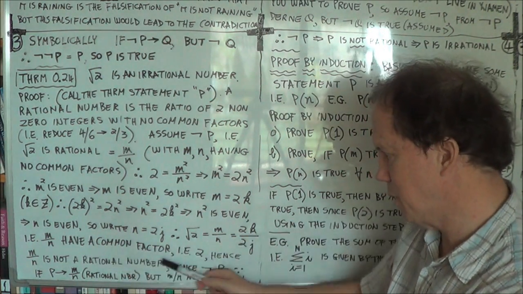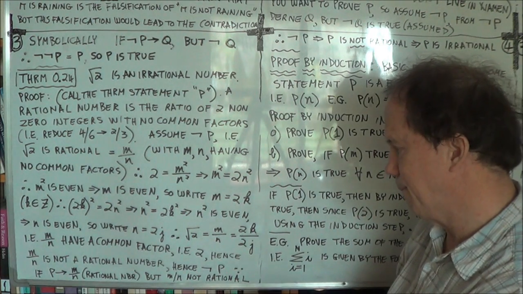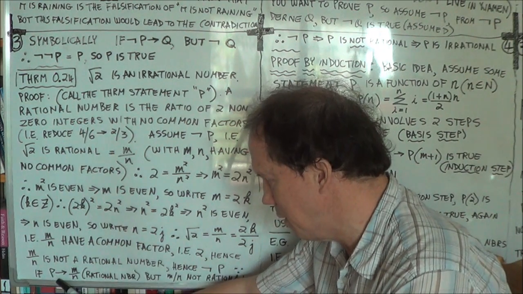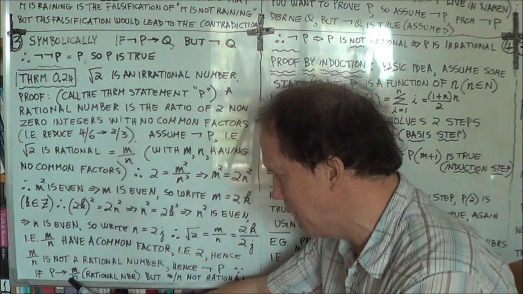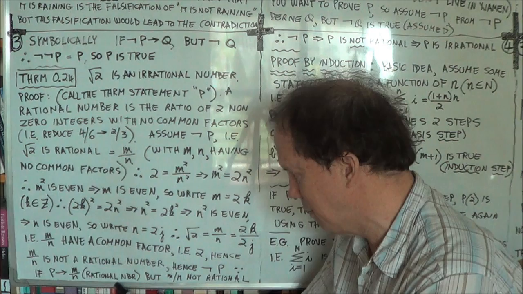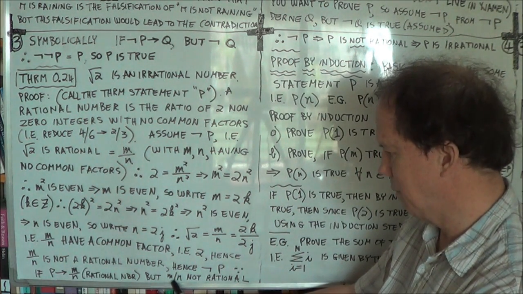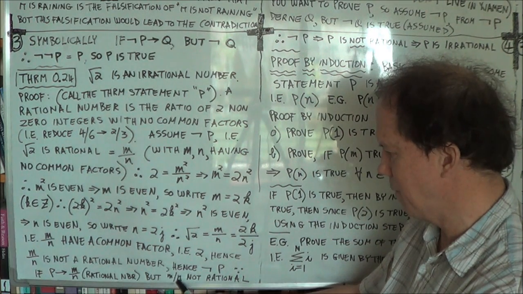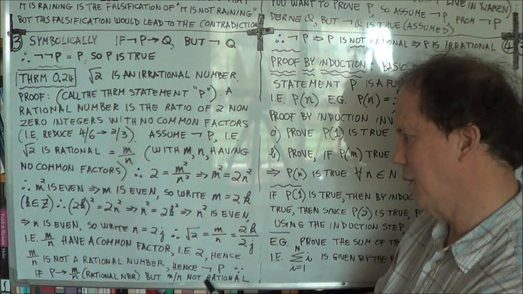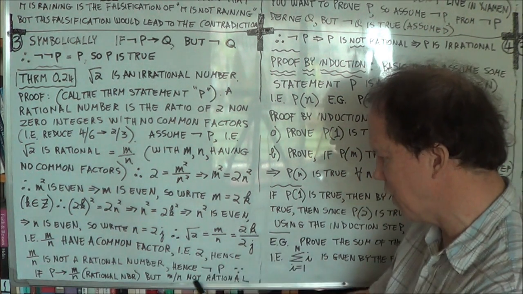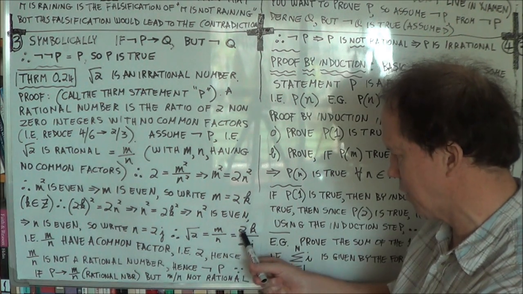Well, it's the sort of just saying down here. Okay? So if root 2 is a rational number, then we deduce that m over n is not rational because it has common factors.